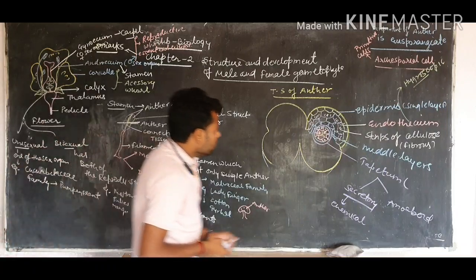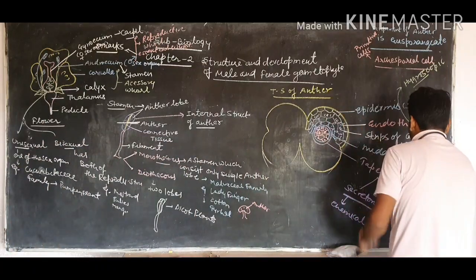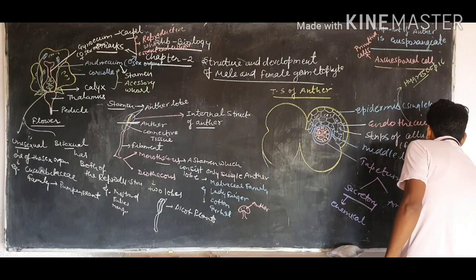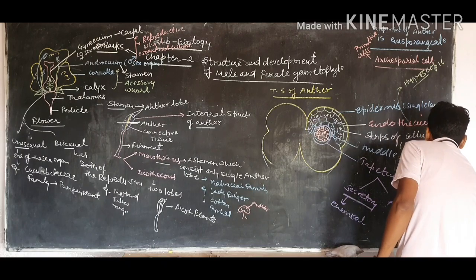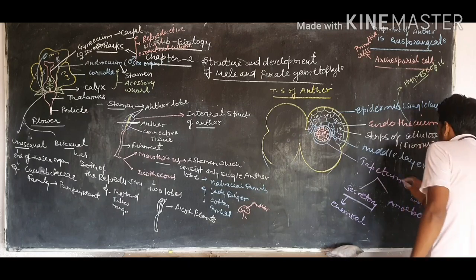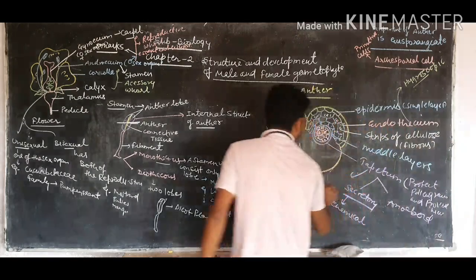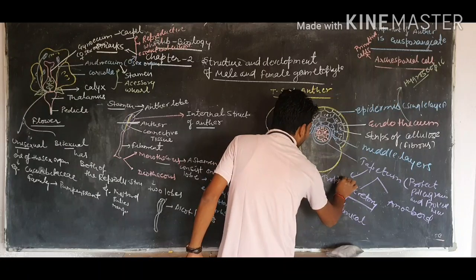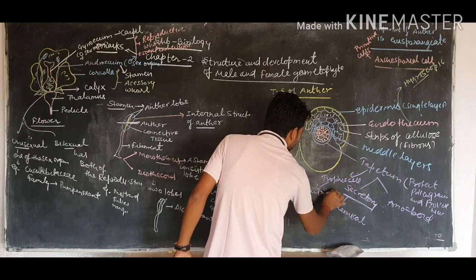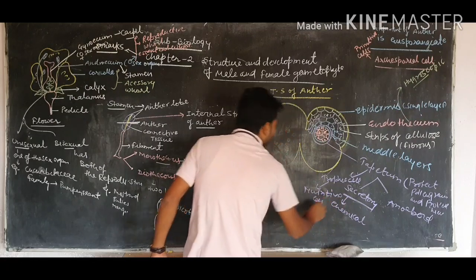The function of the tapetum is to protect the pollen grain and also provide nutrition. So these are also known as trophic cells, that is, nutritive cells of the tapetum.